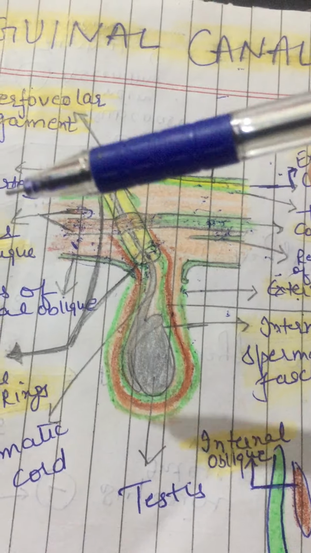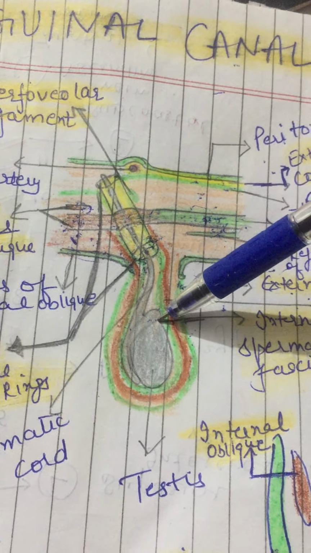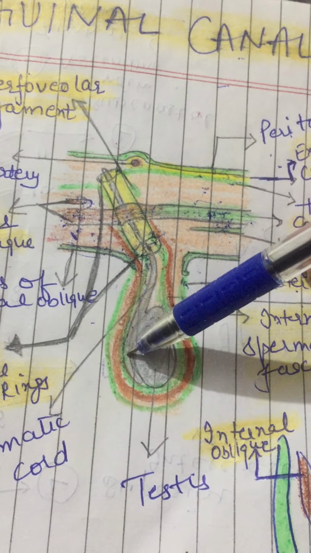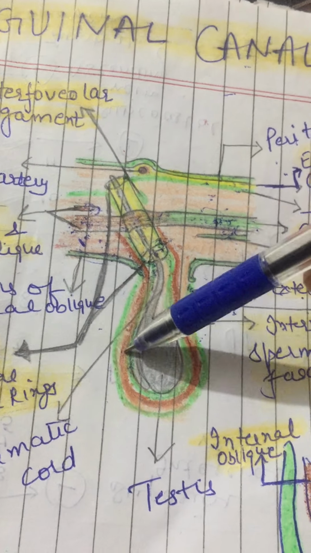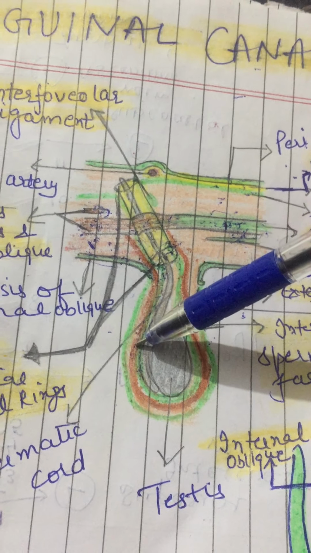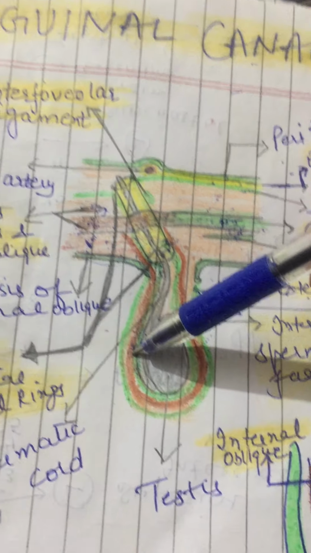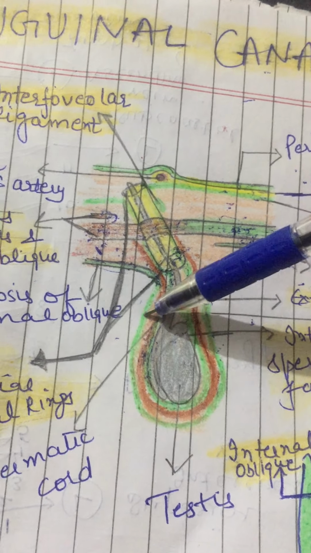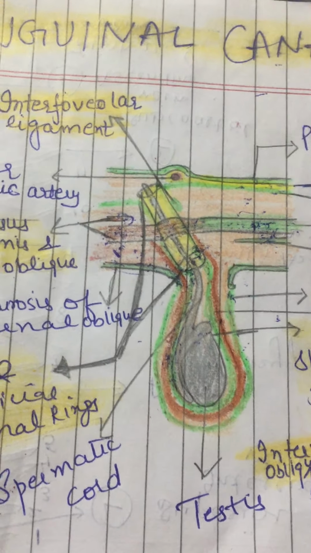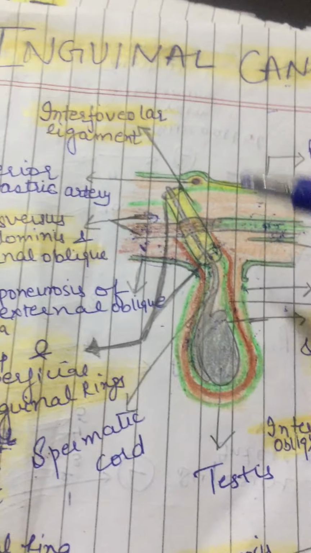From outside to the inside, these are the layers. If we count from inner side, from within outwards, number 1 is internal spermatic fascia, which is derived from the fascia transversalis. Then we have cremasteric fascia, this brown one, which is actually made up of the cremaster muscle, right? It is derived from internal oblique and transverse abdominis muscle. The outer green one is the external spermatic fascia, which is derived from the external oblique aponeurosis, right? Now, there is a mechanism of inguinal canal.